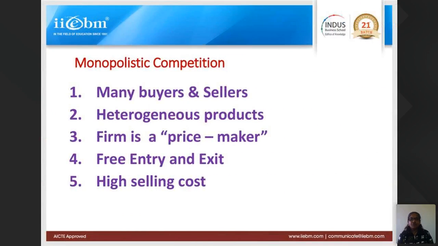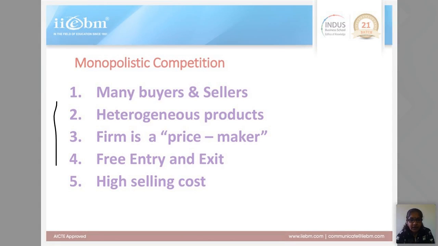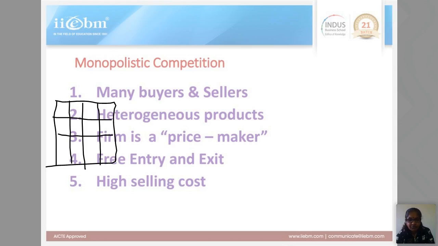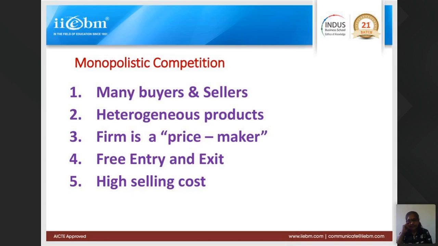We move to the next, which is monopolistic competition. Now let us go back. As I said, in monopolistic competition, the number of sellers is many. In perfect competition, you cannot count the sellers, but in monopolistic you can at least count. They are fewer than in perfect competition, but more than in oligopoly. So it could be say 15, 20. Earlier mobile handsets used to be an oligopoly-like situation. Now mobile handsets are monopolistic.